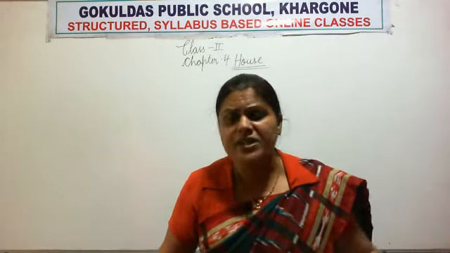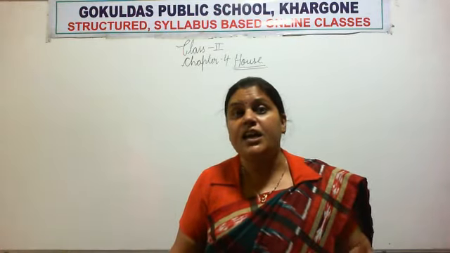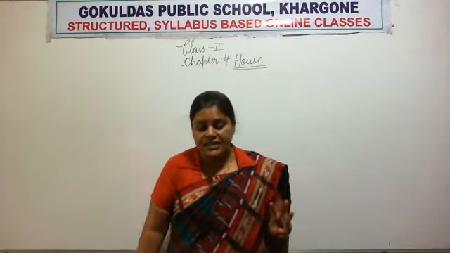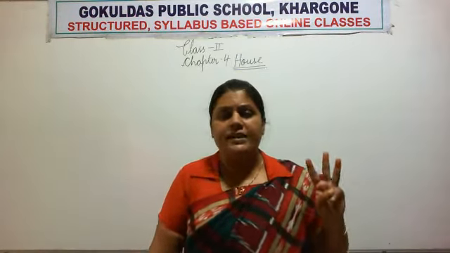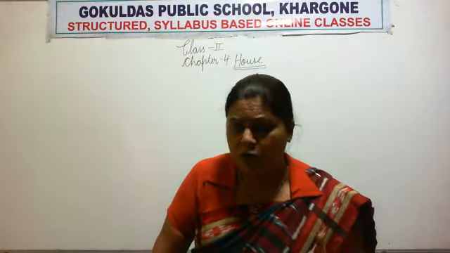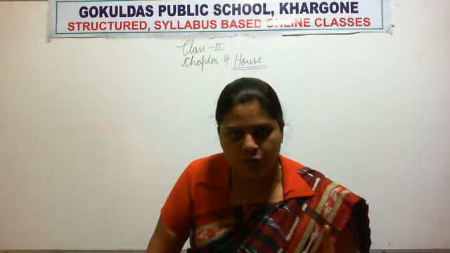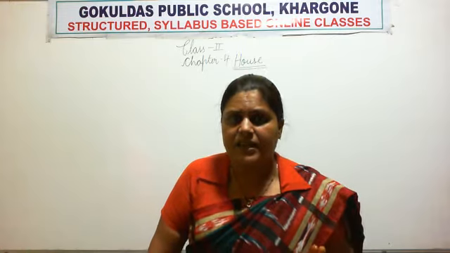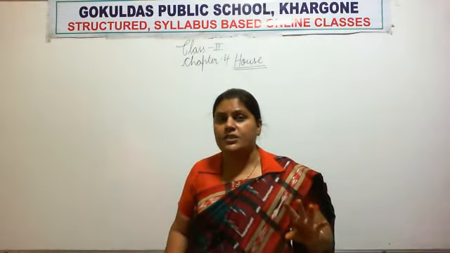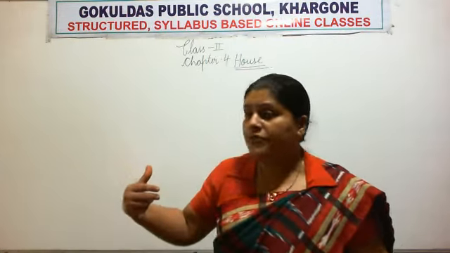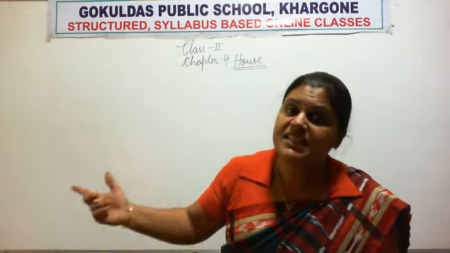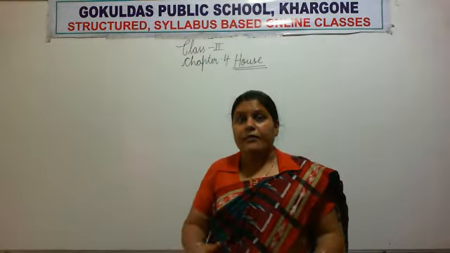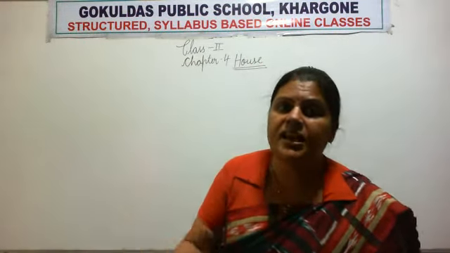It is very much required in a good house, right? So three things are very much required for a good house: proper doors, proper windows, and the ventilation, right? Doors and windows allow fresh air to come inside, and the sunlight is very much required, right? Why? Because it kills the germs.